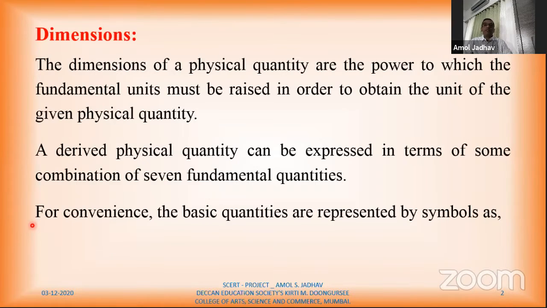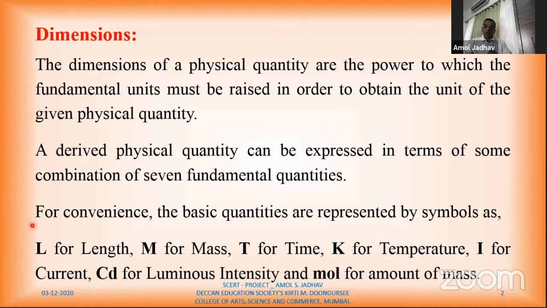For our convenience, the basic quantities are represented by symbols, as you know from the previous lecture. So we use capital L for length, capital M for mass, capital T for time, K for temperature, I for current, CD for luminous intensity, and mole for amount of substance. These are 7 fundamental quantities, and we are going to use these abbreviations L, M, T, K, I for dimensions and dimensional analysis.